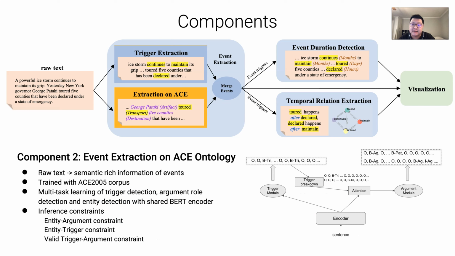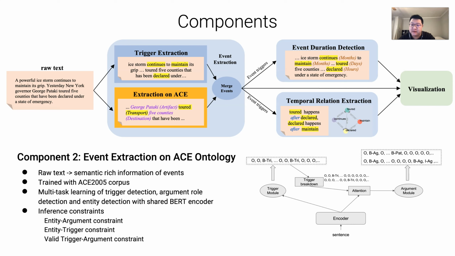The second component is an event extraction model on the ACE ontology. Although event triggers represent the occurrence of events, they are not sufficient to demonstrate the semantically rich information of events. Output of this component is event trigger word like toward, event type like Movement:Transport, arguments like George Pataki and 5 counties, and argument roles like artifact and destination. It can also detect entities, which are candidates for arguments. This module is built upon a multitask learning framework of trigger detection, argument role detection, and entity detection, and uses the same shared BERT encoder.